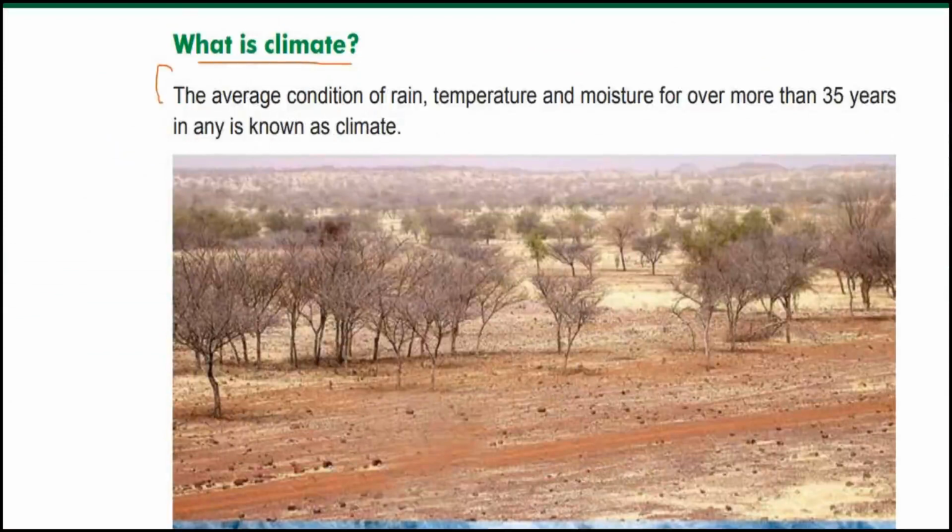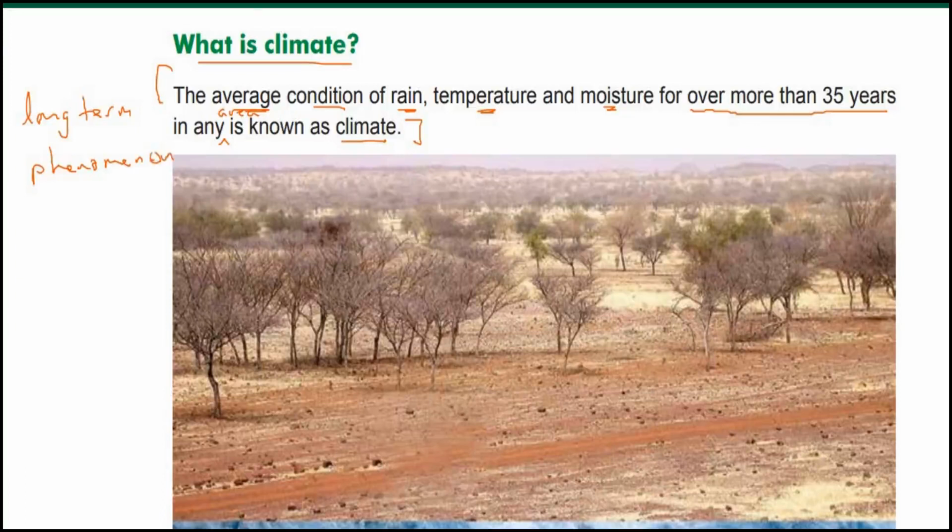The average condition of rain, temperature and moisture for more than 35 years in any area is known as climate, right? So climate is a long-term phenomenon.